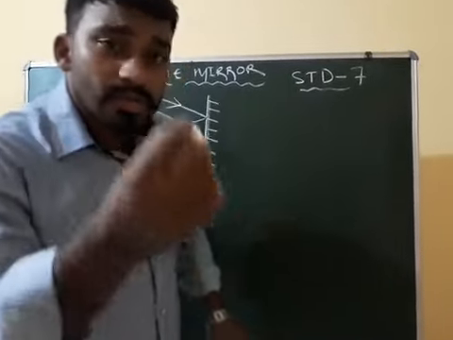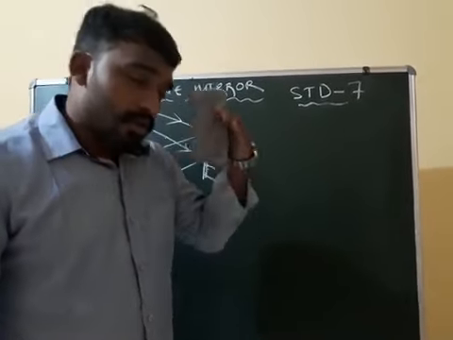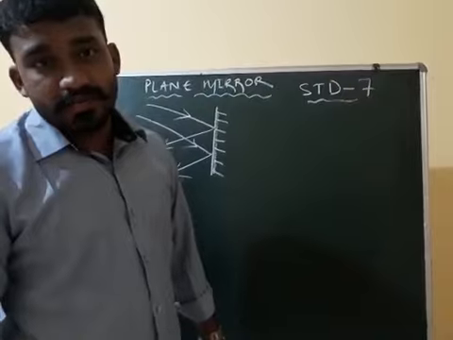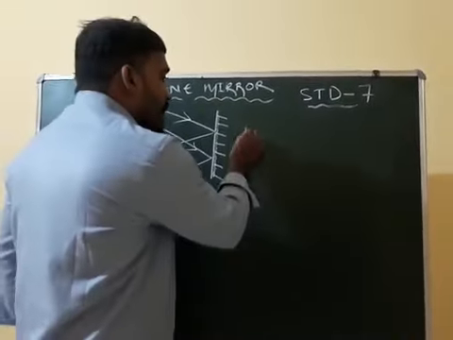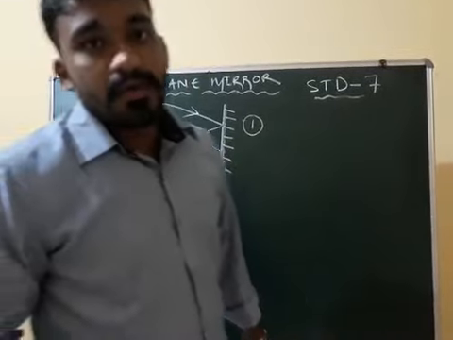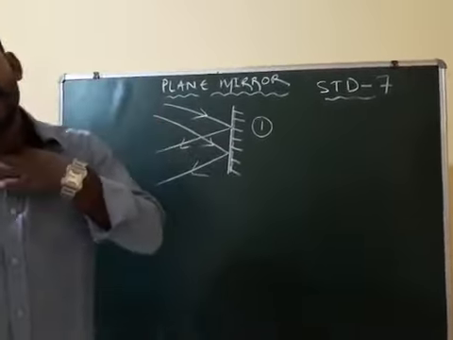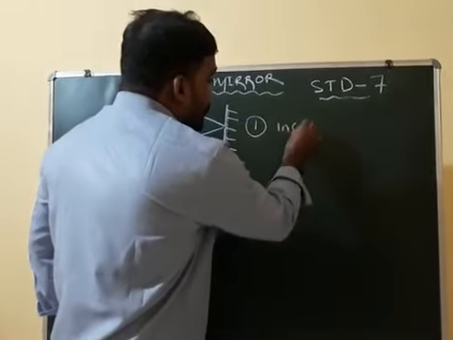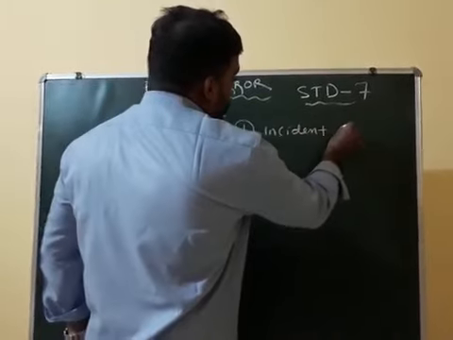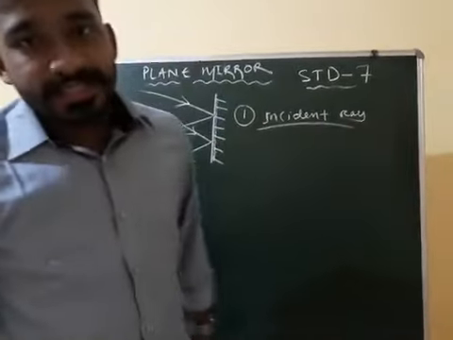Next, some terms related to reflection of light. First term is incident ray. Understood or not? So what is an incident ray?